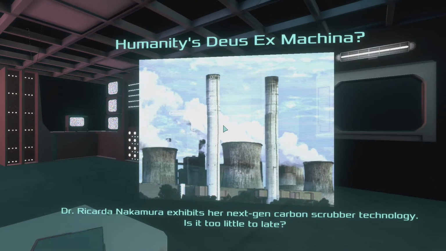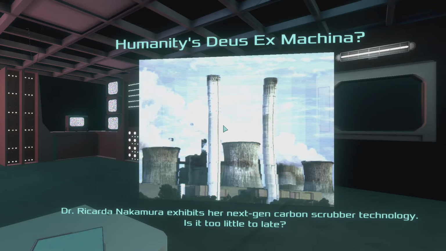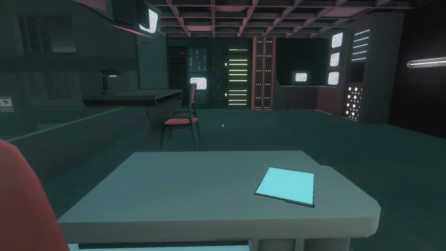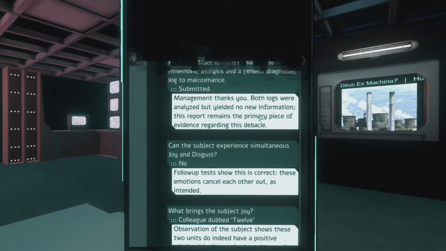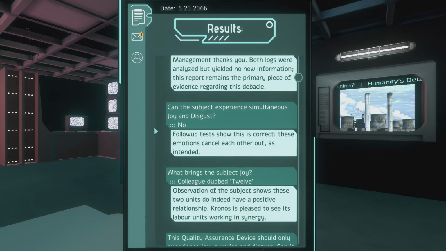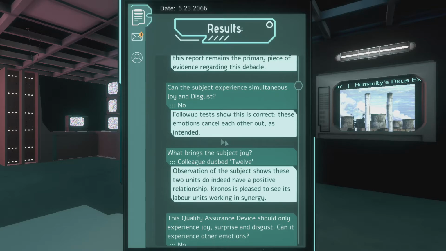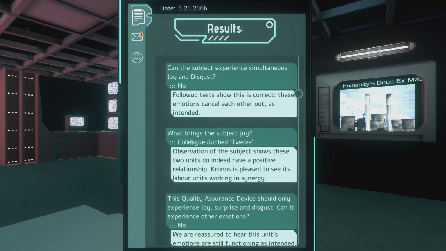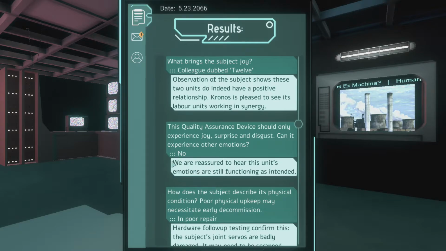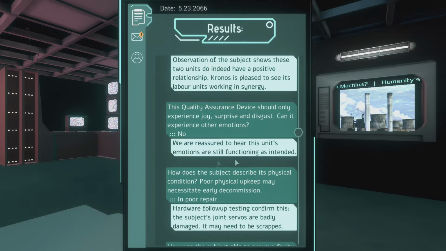Humanity's Deus Ex Machina. Dr. Ricardo Nakamura exhibits her next-gen carbon scrubber technology. Is it too little, too late? Oh. Let's see. Management thinks both logs were analyzed but yielded no new information. This report remains the primary piece of evidence. Follow-up tests show this is correct. These emotions cancel each other out as intended. Colleague observation of the subject shows these units do indeed have a positive relationship. Management is pleased to see its labor units working in synergy. Can experience other emotions. We are reassured to hear that this unit's emotions are still functioning as intended.